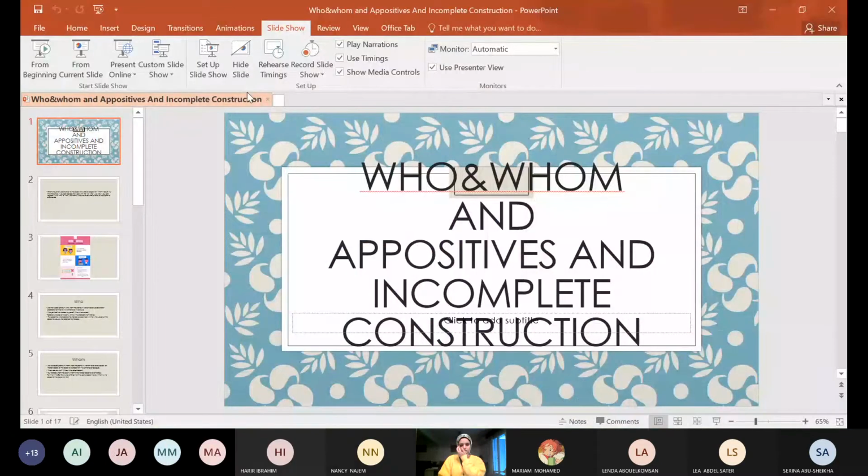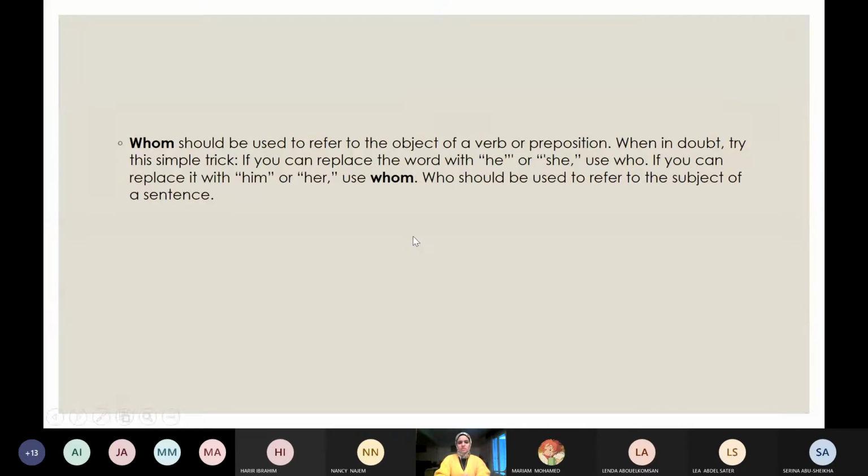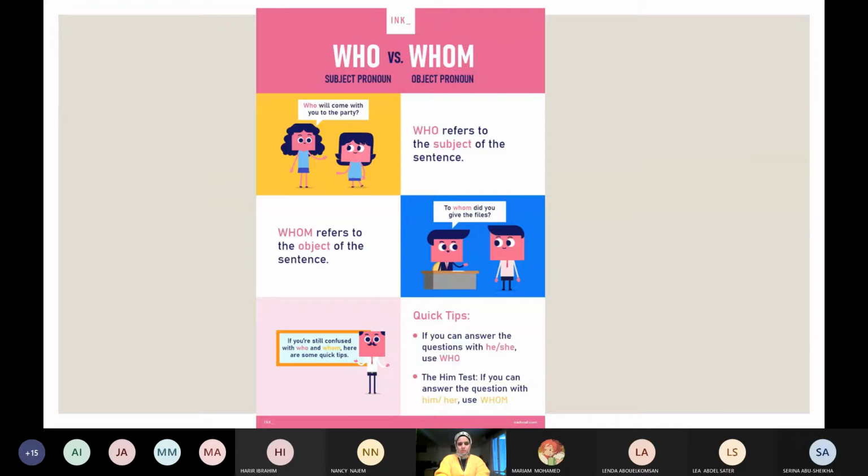Here it is. Who and whom? Who should be used to refer to the subject of a verb, and whom to refer to the object of a verb or a preposition. When in doubt, try this simple trick. If you can replace the word with he or she, use who. If you can replace it with him or her, use whom. We will take it in detail now, but let's first get introduced to who and whom.